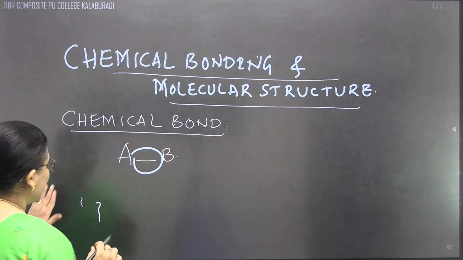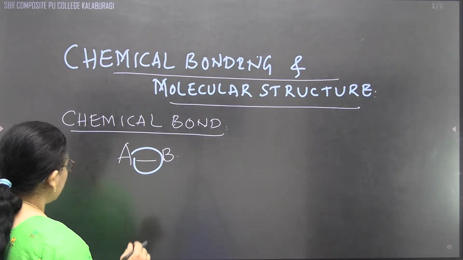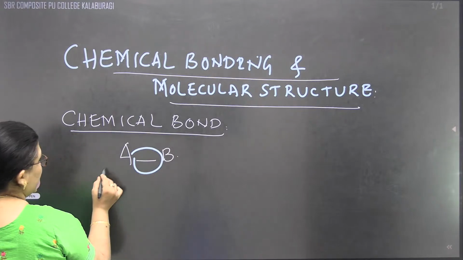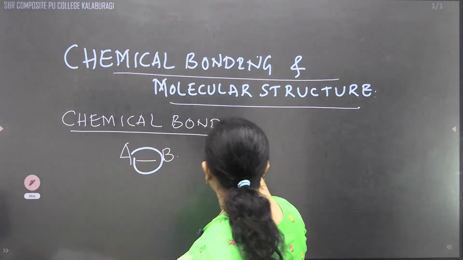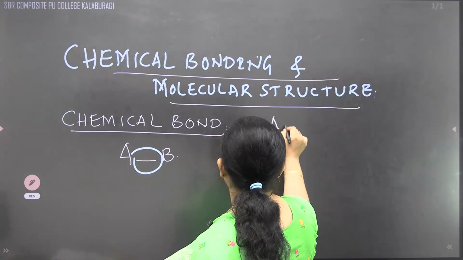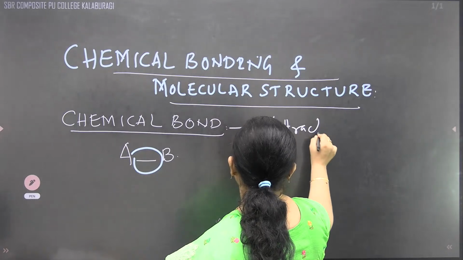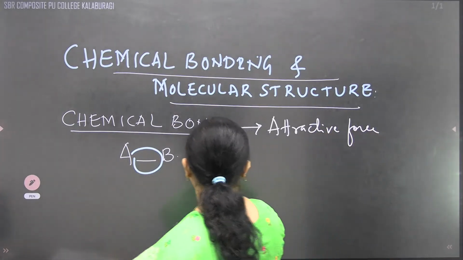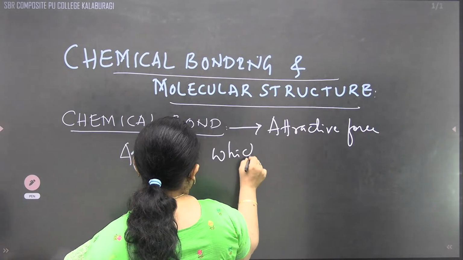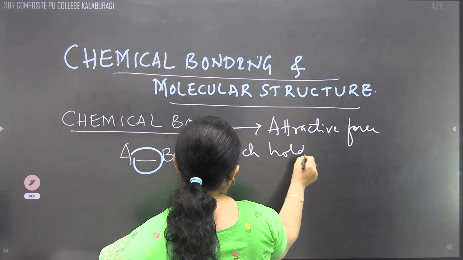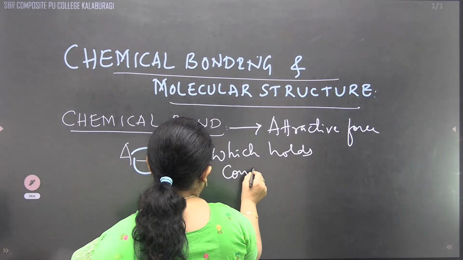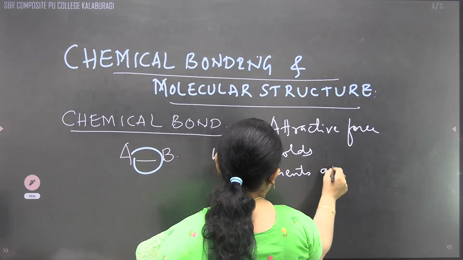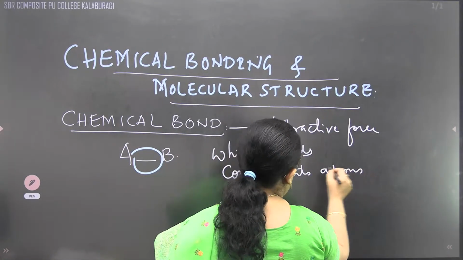It will be a force of interaction, or we can say an attractive force. A chemical bond can be defined as the attractive force which holds constituent atoms together. What holds, children? Constituent atoms or ions.